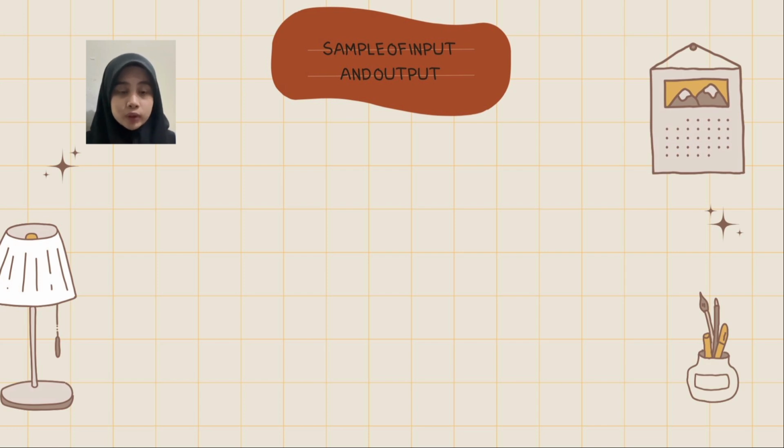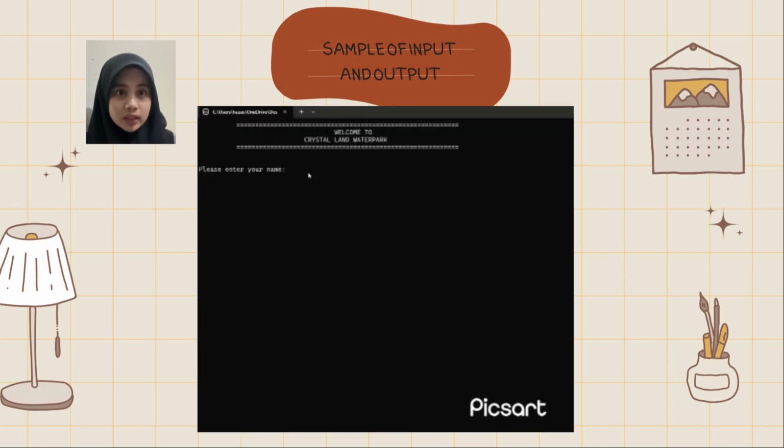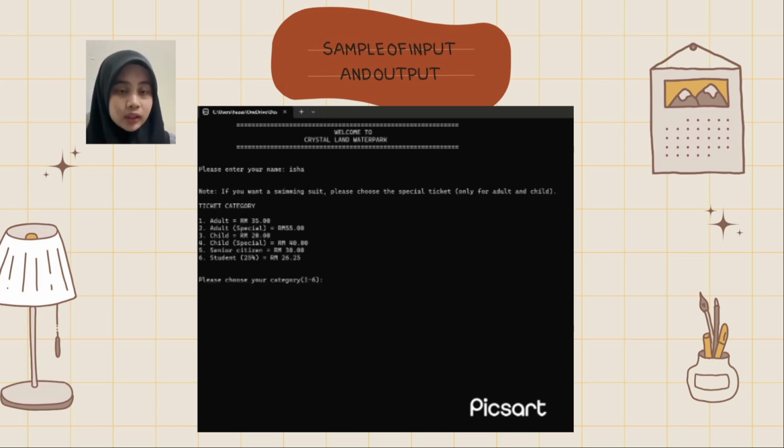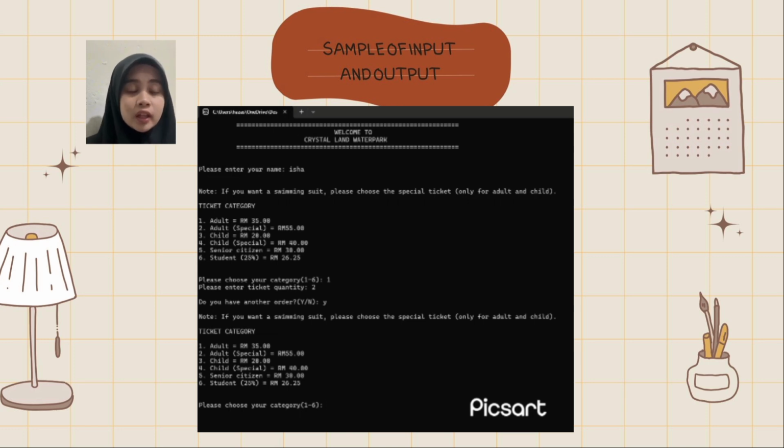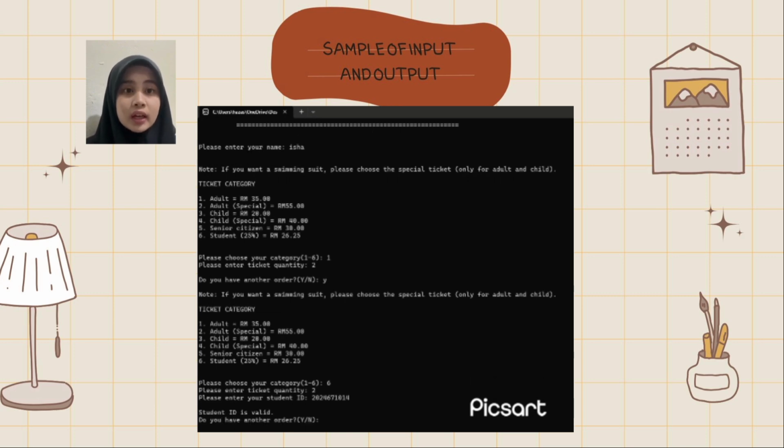For the sample output, first our system displays a welcome message to our waterpark. Next, the customer enters their name. After that, the customer needs to choose their category, 1 to 6. But if the customer wants to add a swimming suit, they need to choose the special ticket, only for adult and child. After that, enter the quantity. If they want to add another order, choose 1. If they choose the student category, the customer needs to submit their student ID, and if it is validated, the customer gets a 25% discount.